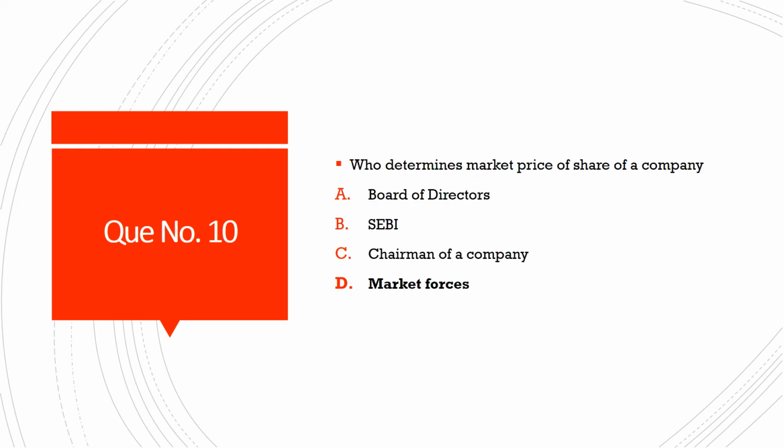Then next question number 10. Who determines market price of share of a company? And the options are option A, Board of Directors. Option B, SEBI. Option C, Chairman of a company. And option D, Market Forces. And the correct answer is option D, Market Forces.